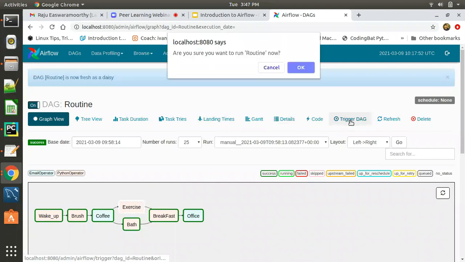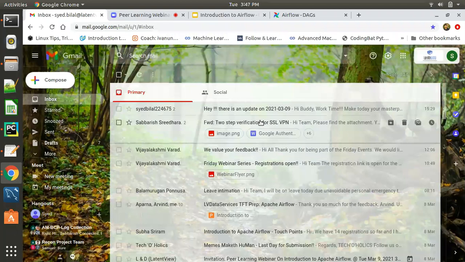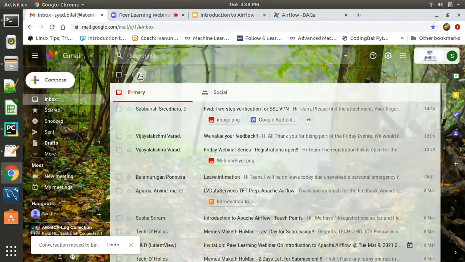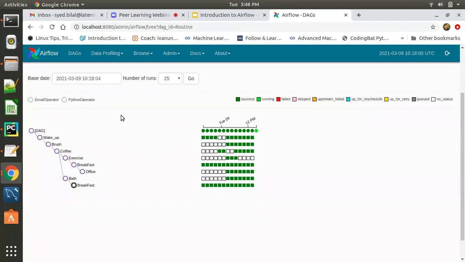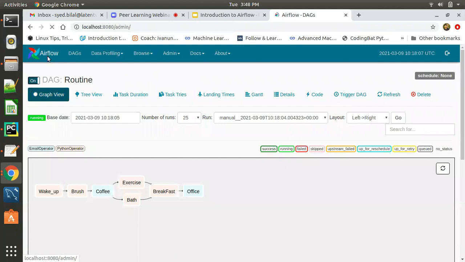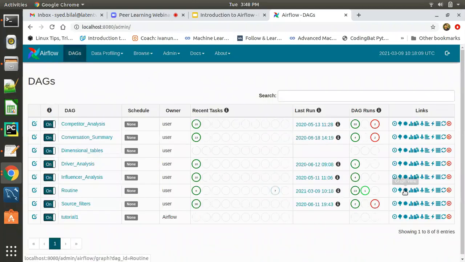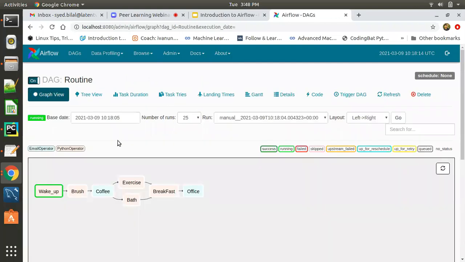If I trigger the pipeline now, I'll have this deleted so that we can see the message as well. So I'll trigger this pipeline. The wake up task is running.